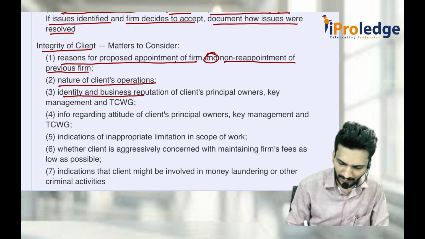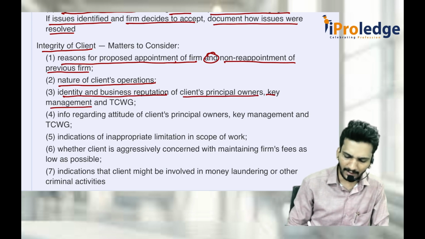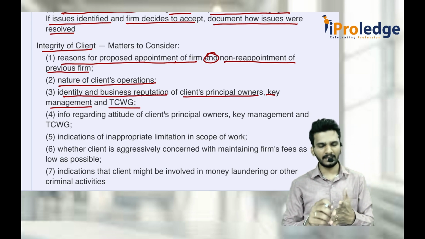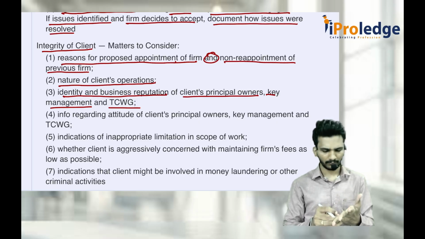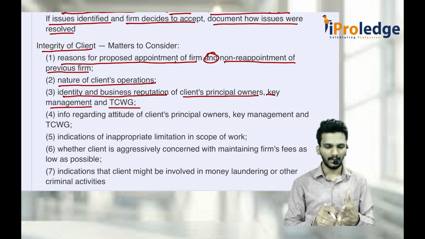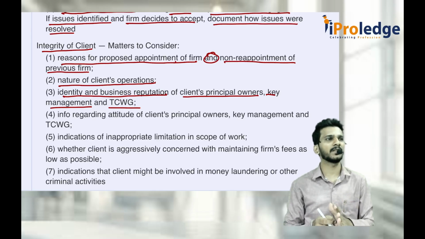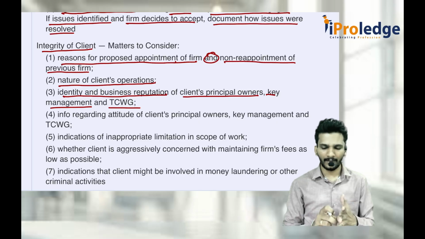Identify the business reputation of clients, principal owners, key management and TCWG. See, it is not just the business, the people who run the business also are important, because business does not have any reputation, the people who run it always have the reputation. Reliance has the reputation mainly because of Mukesh Ambani. Tata Motors has the reputation mainly because of the Tata brand. Because of which you should always check the client's principal owners, what is their reputation.